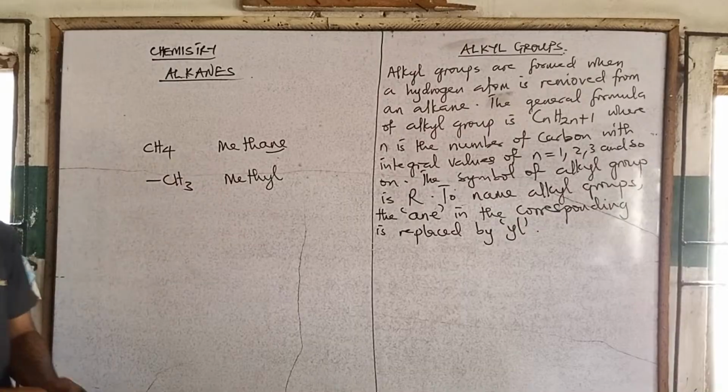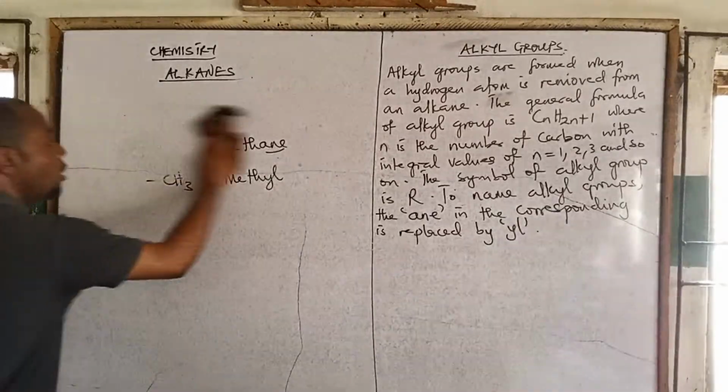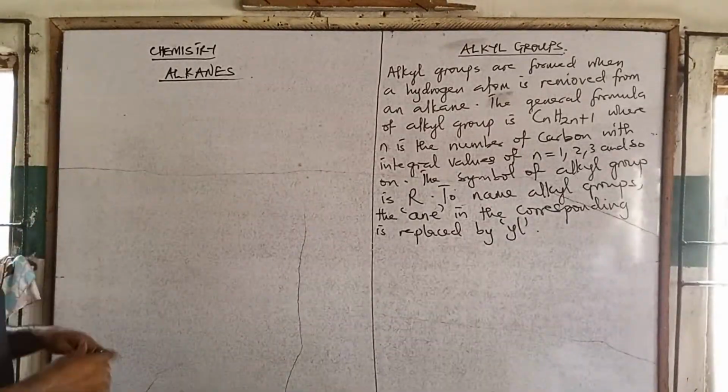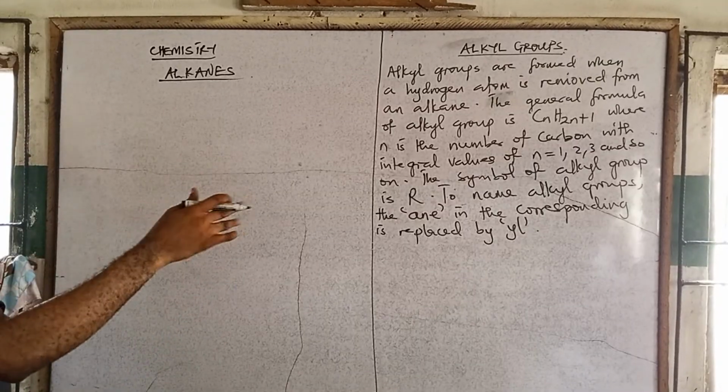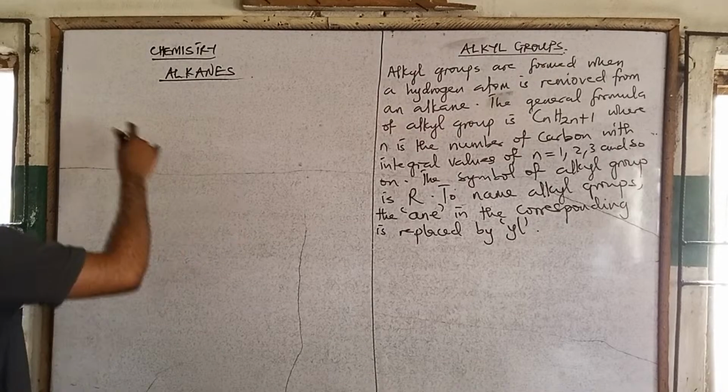So let me just drop a simple table of maybe three common alkyl groups at this level. We have so many of them, but let's look at this.